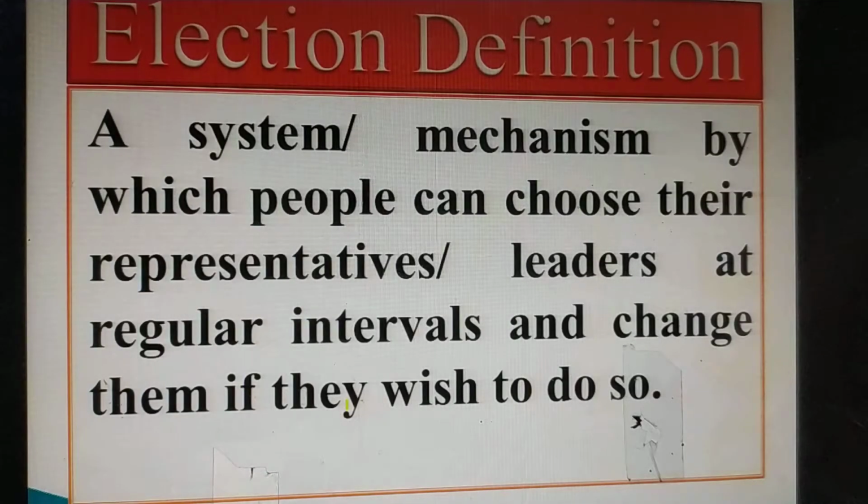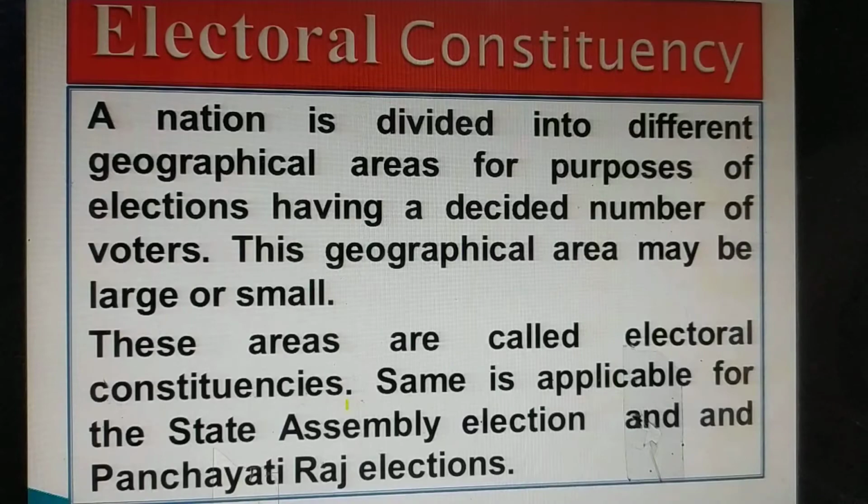So first of all, I'm recapitulating the definition of election: it is a system or mechanism by which people can choose their representatives or leaders at regular intervals and change them if they wish to do so. As we had discussed, this is one of the most important features of our democracy. Coming to our next slide,